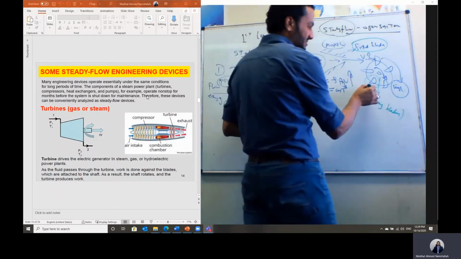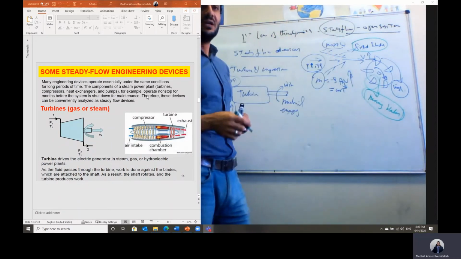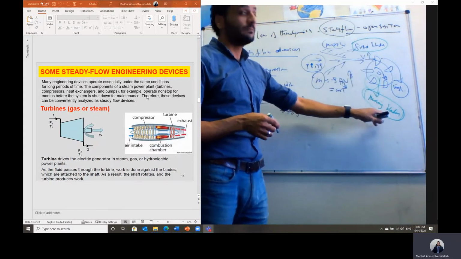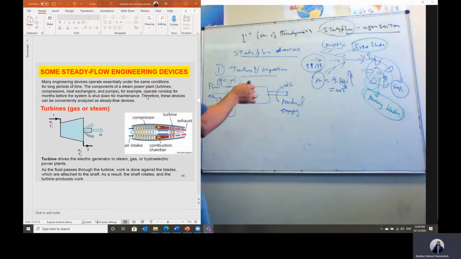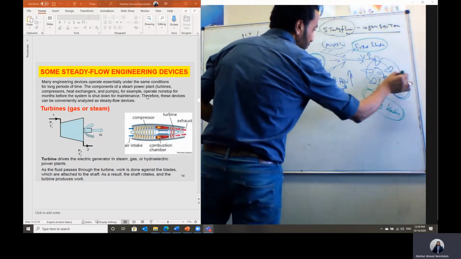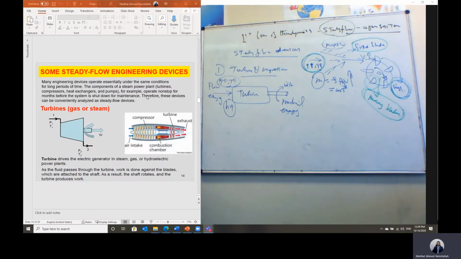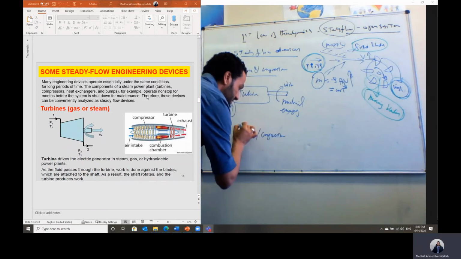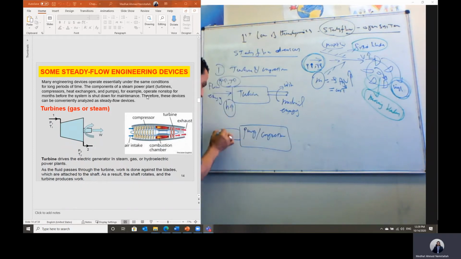So any turbo machinery system, either turbine, compressor, or fan, has to have fixed blade, and it has to have also moving blade. And the function of the turbine is to convert the flow energy of high pressure and high temperature into mechanical shaft power. And the reverse, however, is the case when we have pump. So in case when we have pump or compressor, pump or compressor require input shaft power. So the input energy is the mechanical energy in this case.